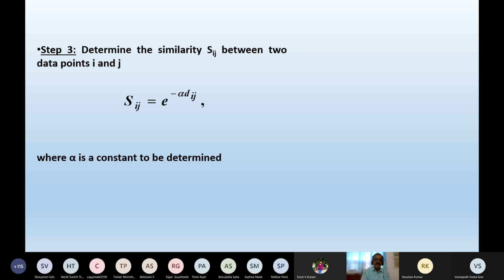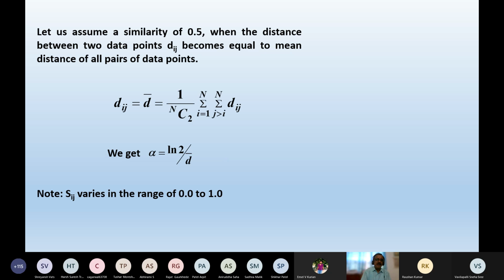Now you take natural log on both sides, that is ln, the e base log. If I take ln on both sides and simplify, then you'll be getting alpha equal to ln2 divided by d bar. So very easily you can find out what should be the value of alpha corresponding to a data set, that is nothing but ln2 divided by d bar.